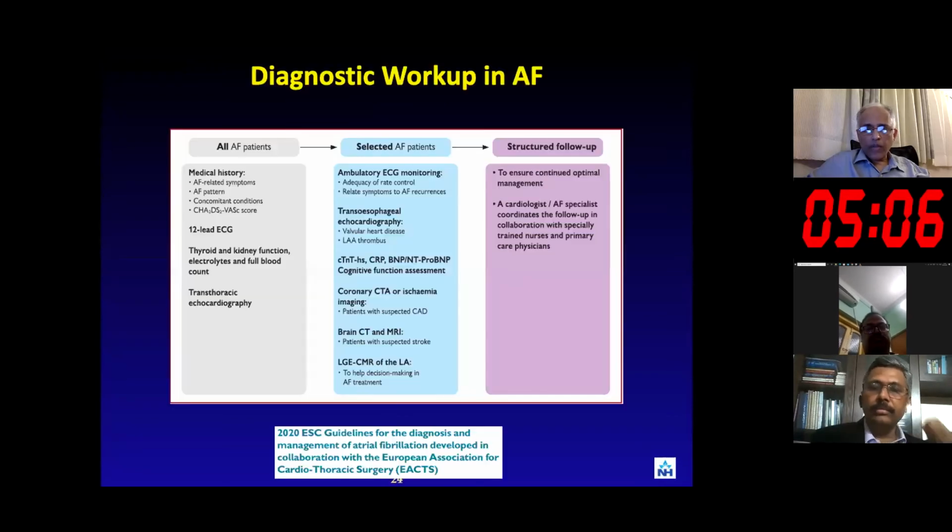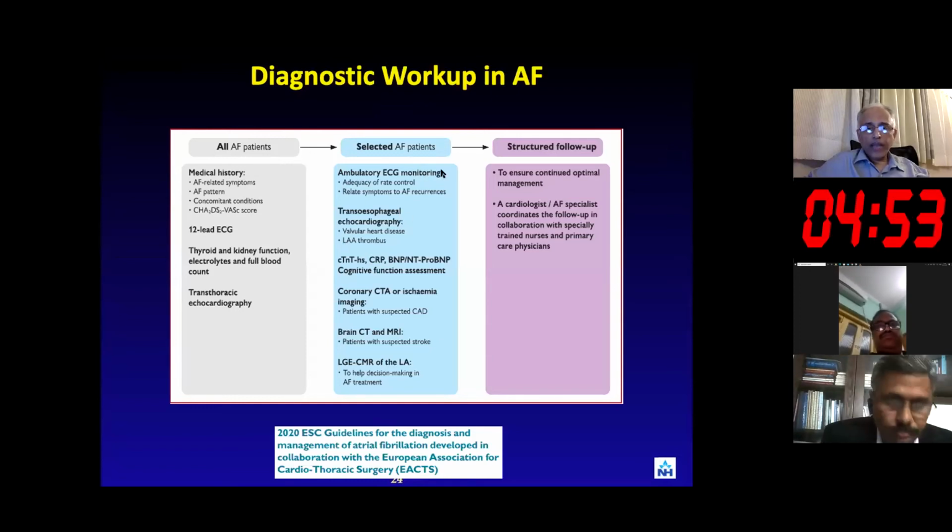Now, let's look at complications. Complications can be looked at in terms of medical history and the ECG. We can look at a combined approach, and then look at the ECG in terms of ambulatory ECG monitoring. The TEE will play a big role, and then there are the blood markers. CT and MRI are also there.